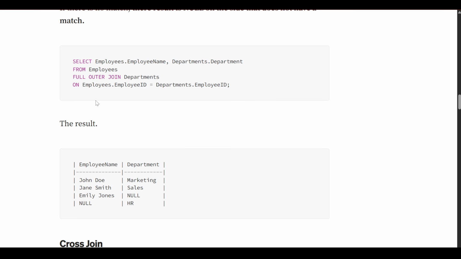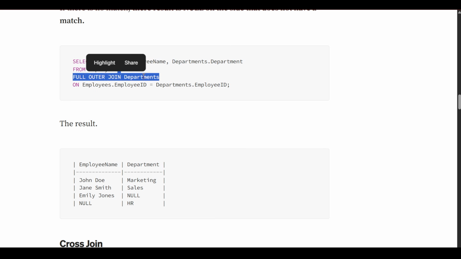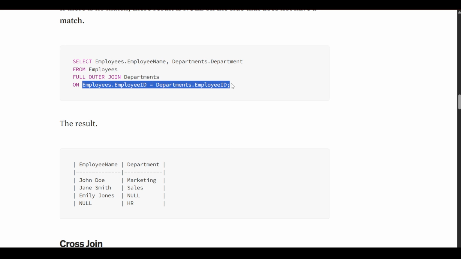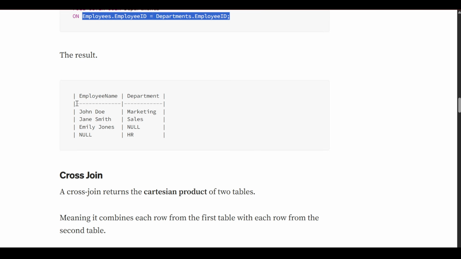You can say the functioning is different, the query will be written the same, like select employee name from the employee and department from the department. From employee we are doing a full outer join with department, and on the basis of employee ID we are doing this. So we get the result, since we are taking all the departments and all the employee names.